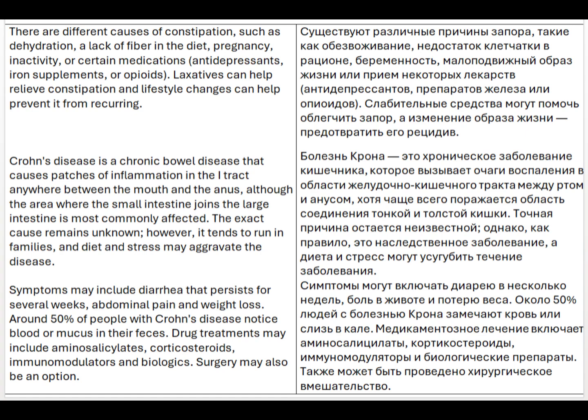Symptoms may include diarrhea that persists for several weeks, abdominal pain, and weight loss. Around 50% of people with Crohn's disease notice blood or mucus in their feces. Drug treatments may include aminosalicylates, corticosteroids, immunomodulators, and biologics. Surgery may also be an option.